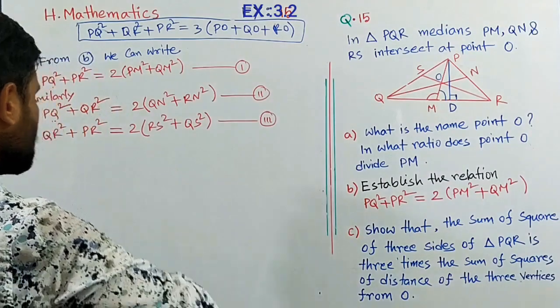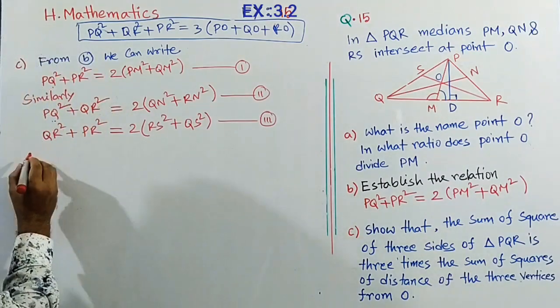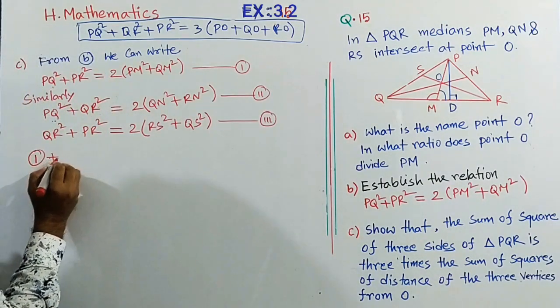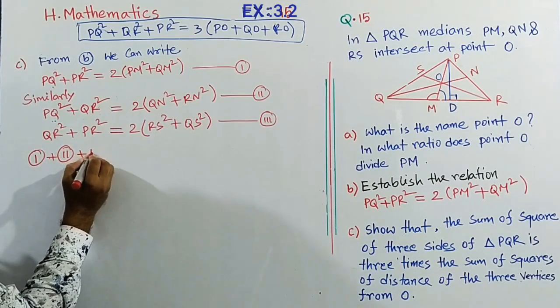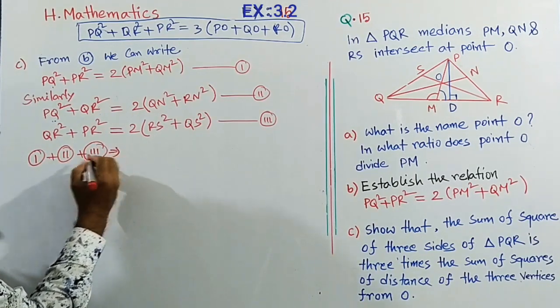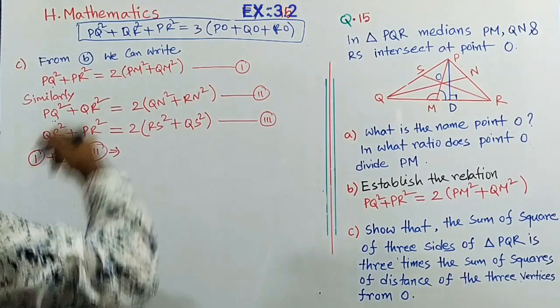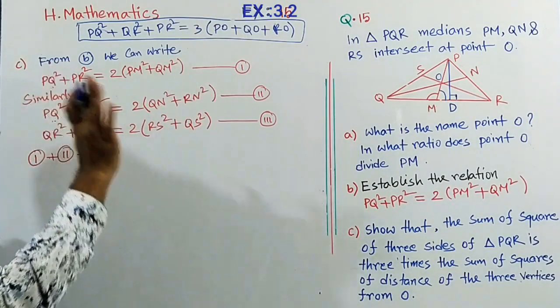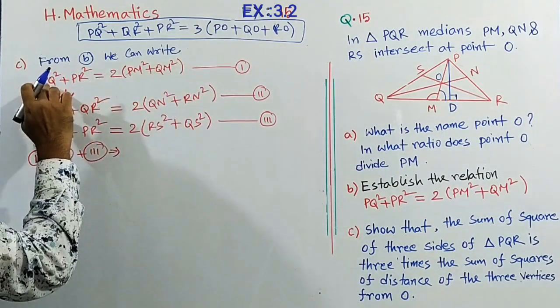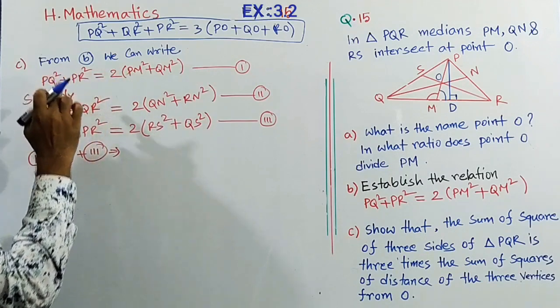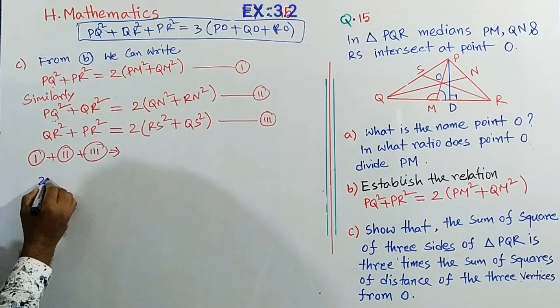Now add these 3 equations, that means 1 plus 2 plus 3. Adding these 3 equations, see the calculation process. On the left hand side, PQ square plus PQ square, that means 2 PQ square.